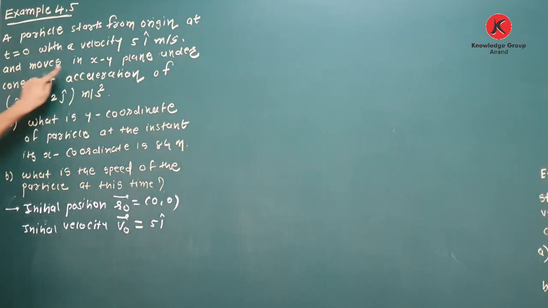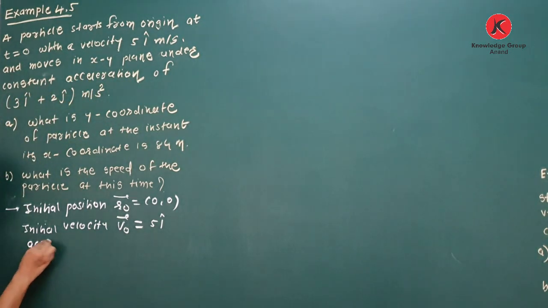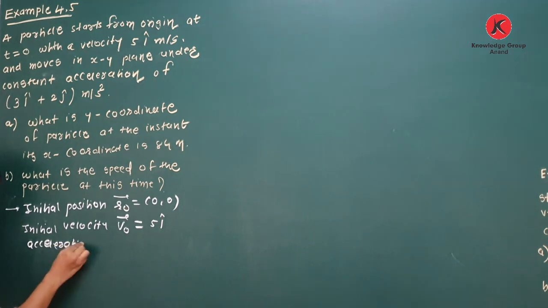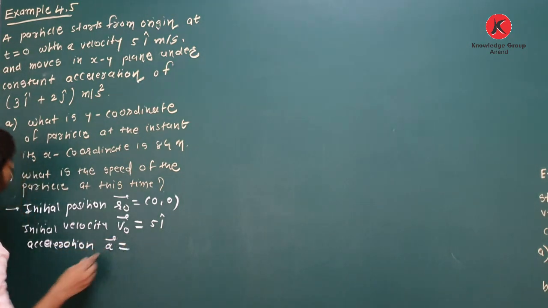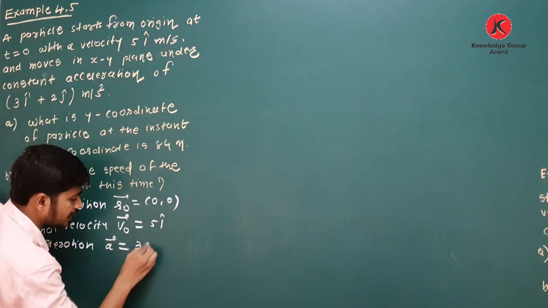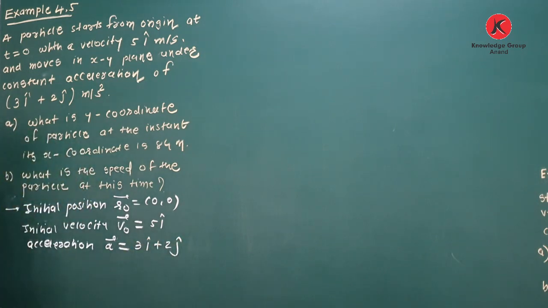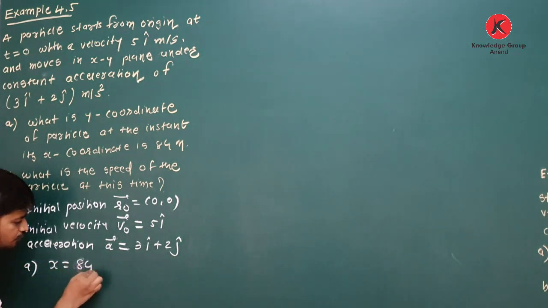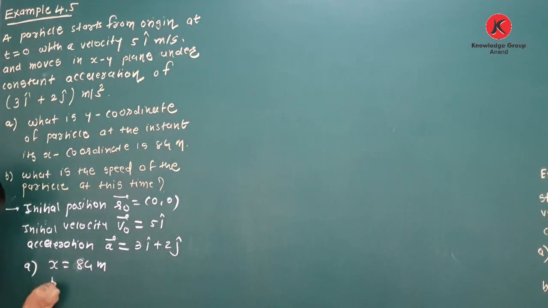Okay, next, and moves in xy plane under constant acceleration. So yes, it is acceleration. A is equal to, what is a? It is 3i plus 2j. Okay. Now first question is, what is y coordinate of particle at the instant its x coordinate is 84? Means first question is like this. You are given x coordinate, that is 84 meter. You have to find what is y coordinate at the same time.